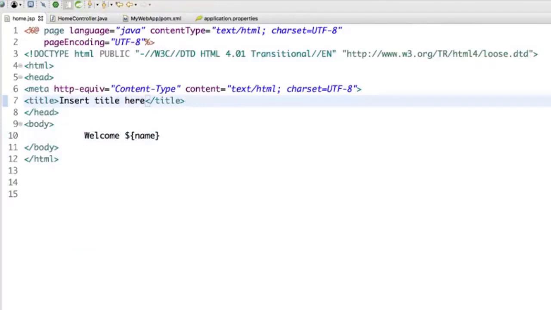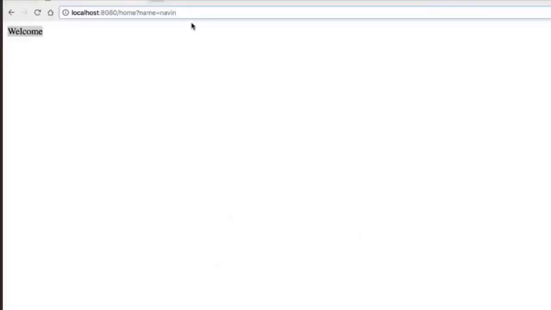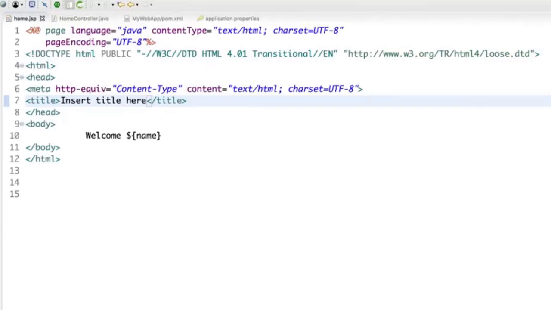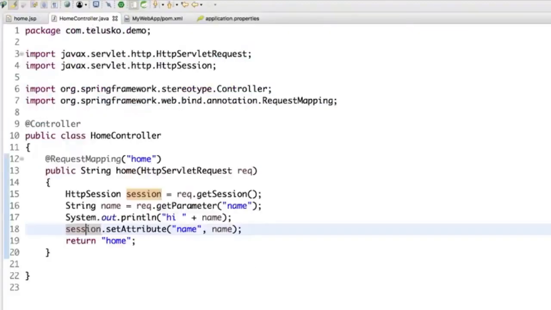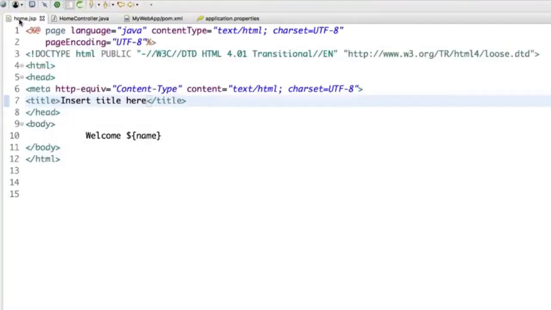So I'm relaunching the application. Let's get back to the browser and say enter. Oh, it's working. Can you see that? We got welcome Naveen. So whatever data you're sending from the client side is getting printed on home.jsp. So this is how you can achieve one simple flow. Of course, we are not doing anything big here because we want to go in small steps. What we have done till now is I'm calling a home request, and then I'm sending some data which I'm able to print on this home page.